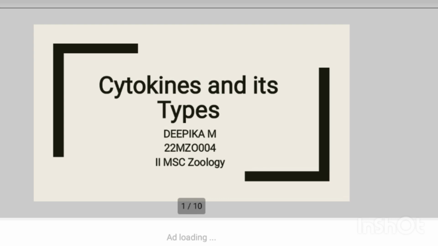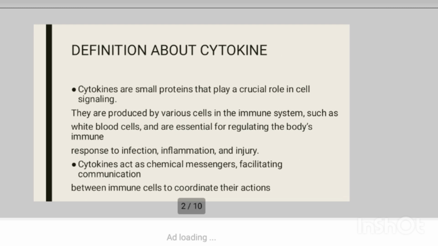Let's see about cytokine. Cytokines are small proteins that play a crucial role in cell signaling. They are produced by various cells in the immune system, such as white blood cells, and are essential for regulating the body's immune response to infection, inflammation, and injury. Cytokines are chemical messengers facilitating communication between immune cells to coordinate their actions.